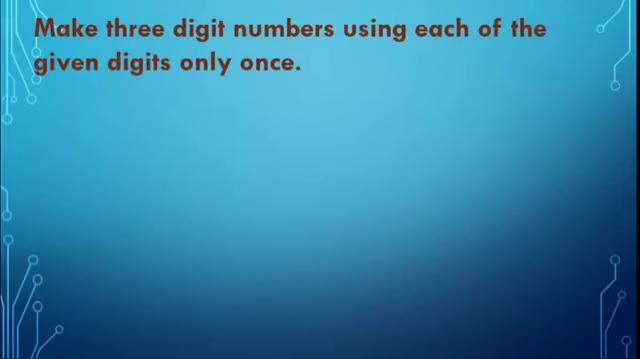Now, here make 3-digit numbers using each of the given digits only once. They will give us 3 digits. And they ask us to make 3-digit numbers. How many you can do that? That much you have to make. That should be 3-digit numbers. And the condition is you have to use the given digit only once. Here I will show you a method.